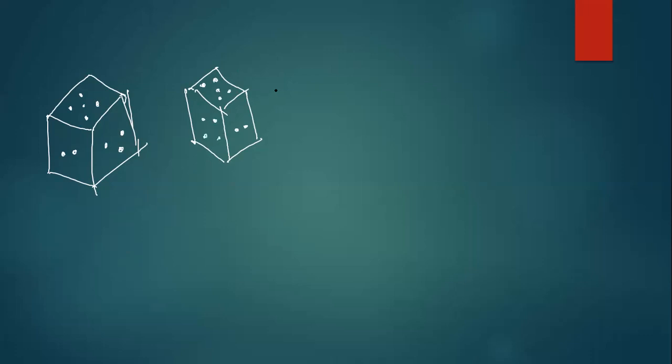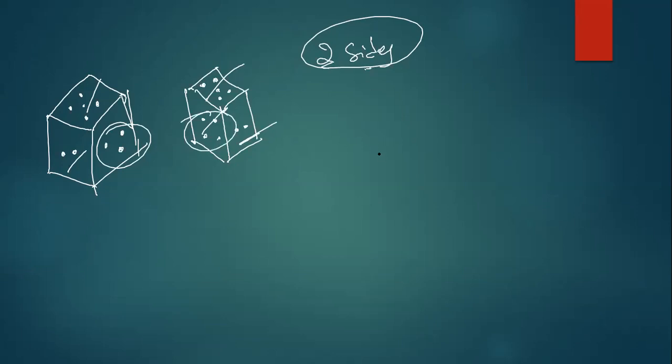Now see guys, this is one kind of problem where you will have two sides the same. Whenever two sides are the same, always remember the sides which are not common will be opposite to each other. See here, 5 is common, 2 is common. What is not common here is 3 and 4. That means 3 and 4 will be opposite to each other in the original dice. So when 1 is common, you have to go with clockwise or anti-clockwise. If 5 and 2 are common, then the numbers which are not common will be opposite to each other.